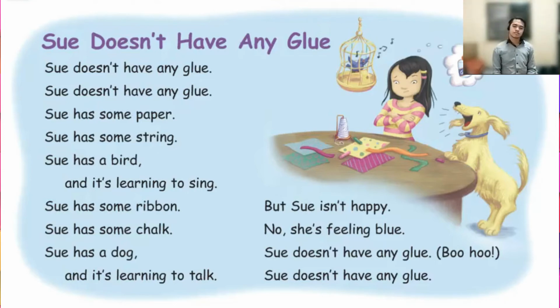Sue doesn't have any glue, boo-hoo. She has some paper. She has some string. She has a bird and it's learning to sing. Sue has some ribbon. Sue has some chalk. Sue has a dog and it's learning to talk. But Sue isn't happy. No, she's feeling blue. Sue doesn't have any glue.